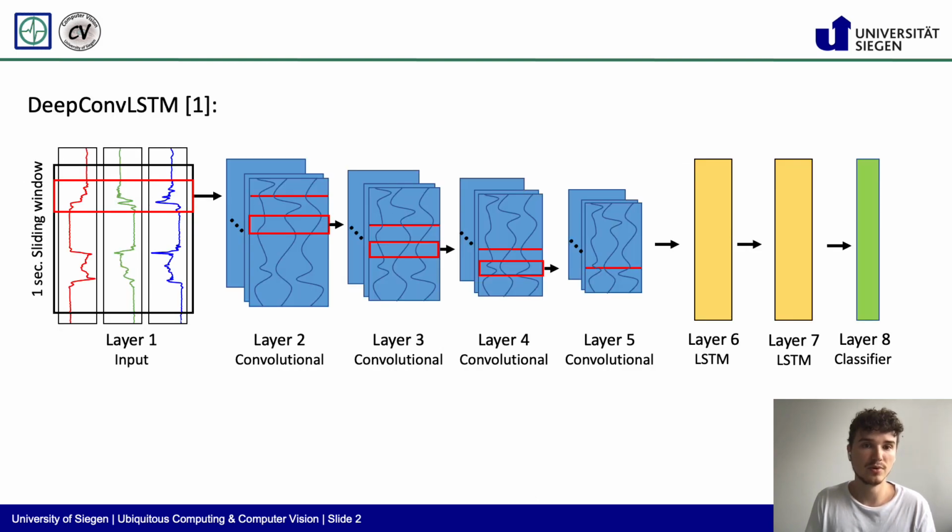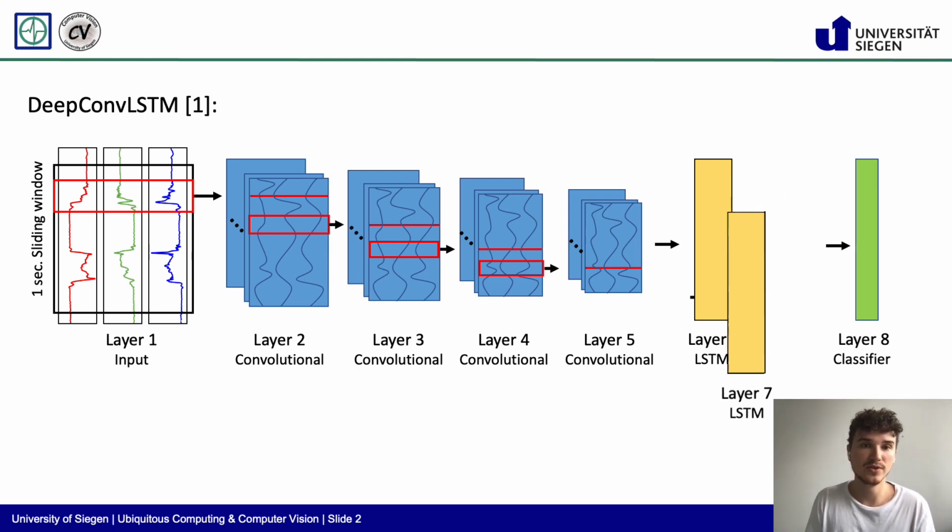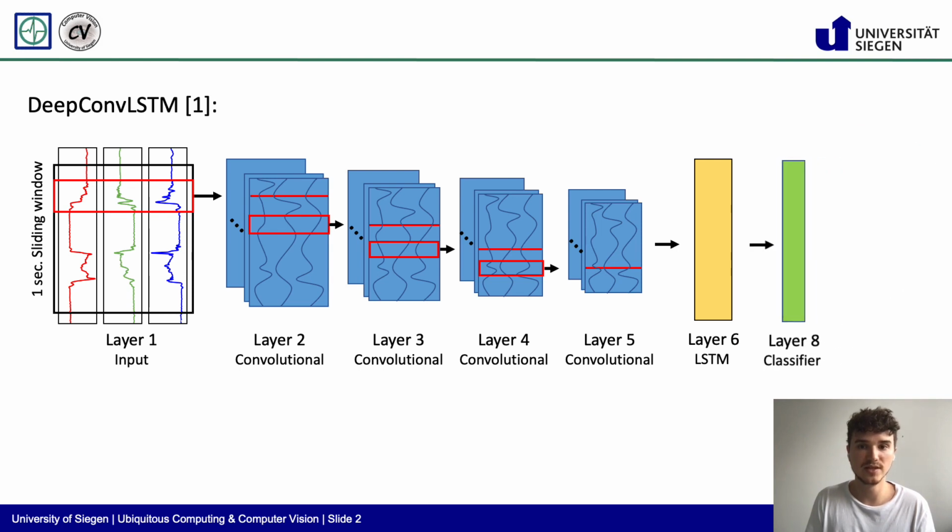In our work, we revisited the popular DeepConv LSTM architecture by Ordonez and Roggen. To this date, the architecture is a state-of-the-art method for applying deep learning on human activity recognition. In our paper, we suggest to simplify the original architecture by removing the second layer of the LSTM, thus employing a one-layered instead of a two-layered LSTM.